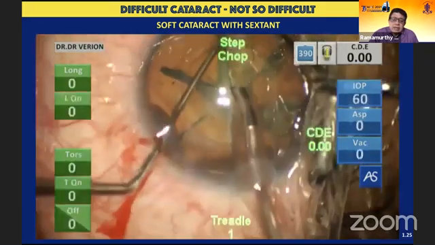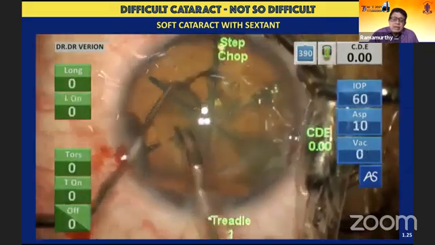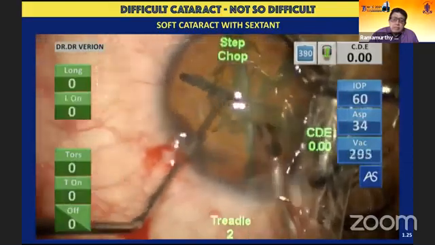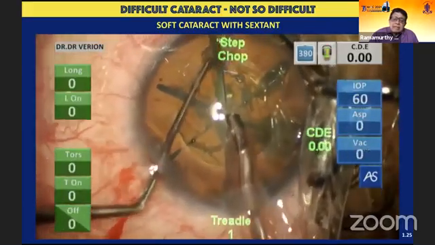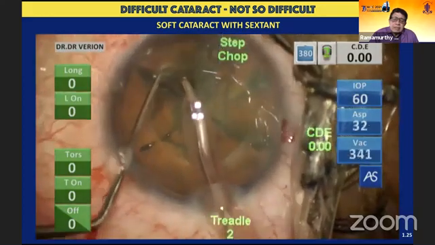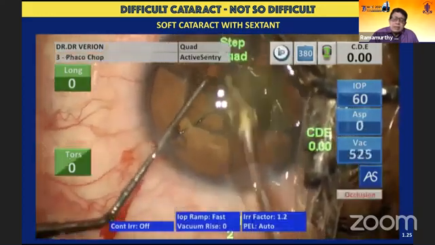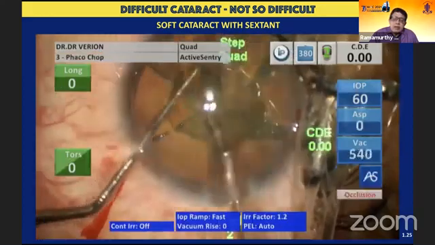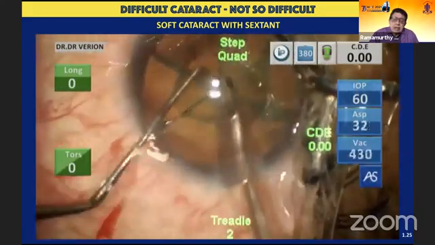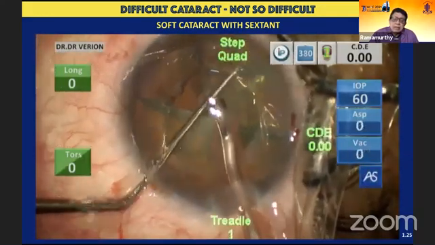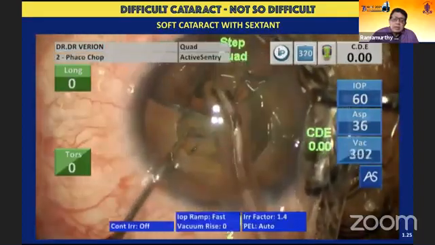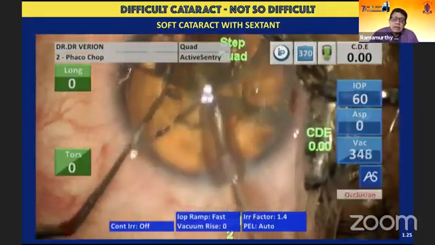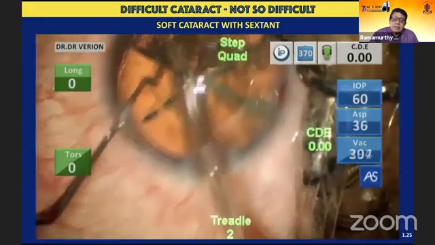And I feel that the fluid wave literally splits up the nucleus into small segments. The pizza pies that have been created earlier with the laser are completely divided by this maneuver. And what you find over here, you could please look at the energy level. The CDE is 0 right through. Active sentry is again used in this particular case. And I'm just picking up the fragments here.